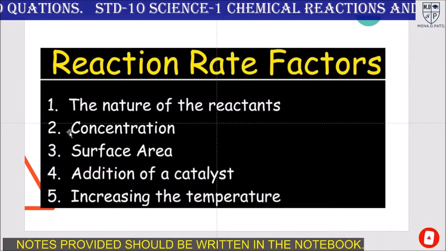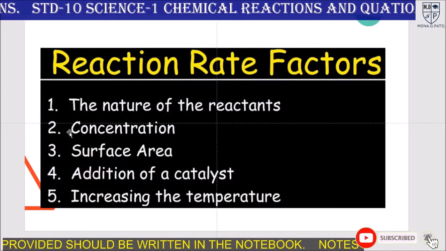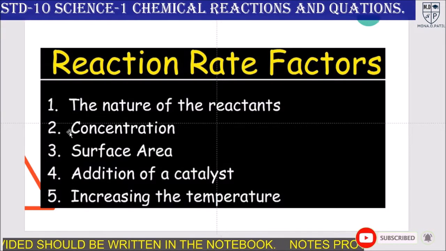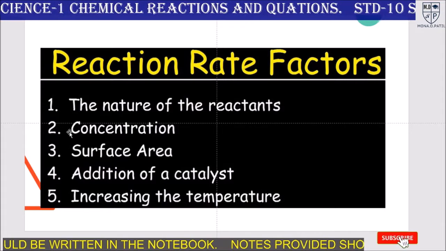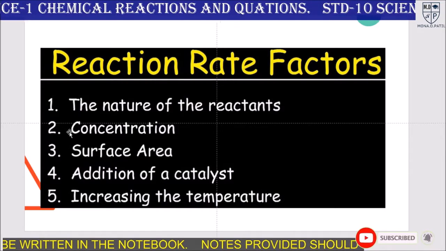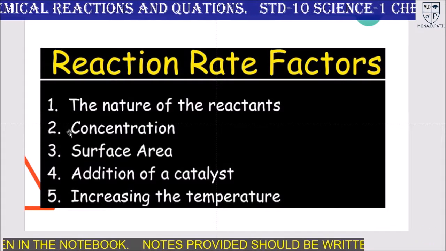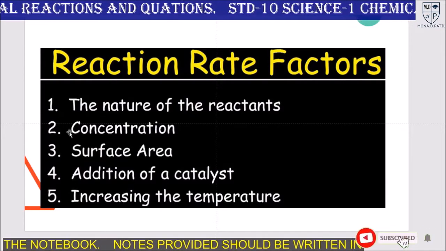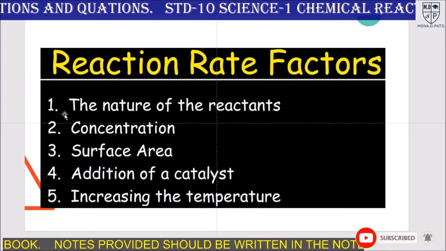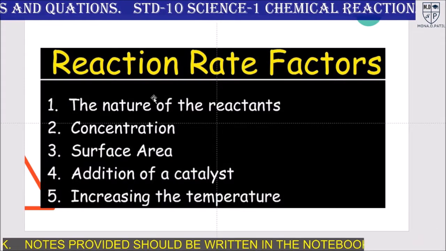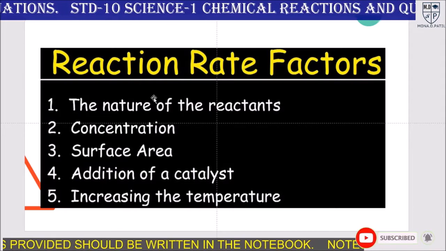So, nature of the reactant. On reacting both aluminum and zinc with dilute hydrochloric acid, hydrogen gas is liberated and water soluble salts of these metals are formed. However, the reaction of aluminum metal takes place faster as compared to the zinc metal. So the nature of reactants is very important. Then next is the size of the particle of reactant.